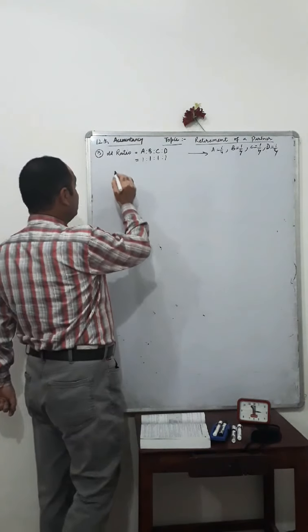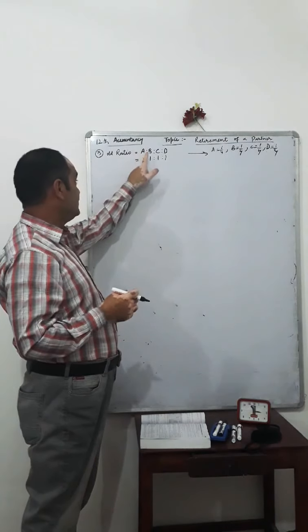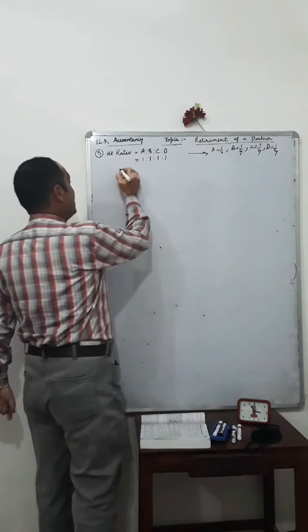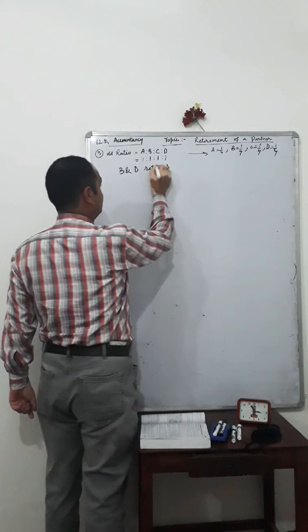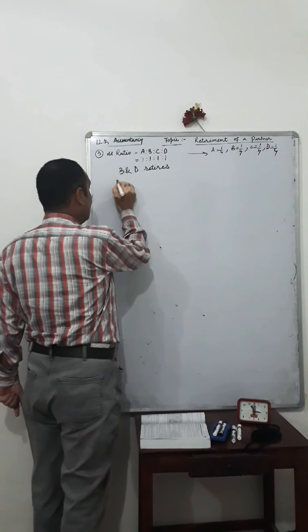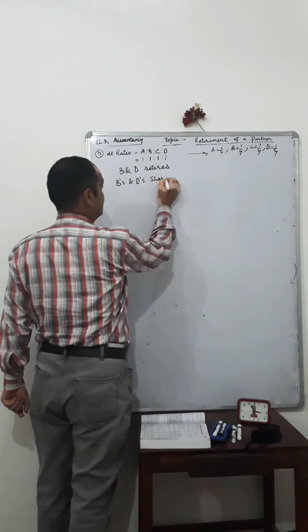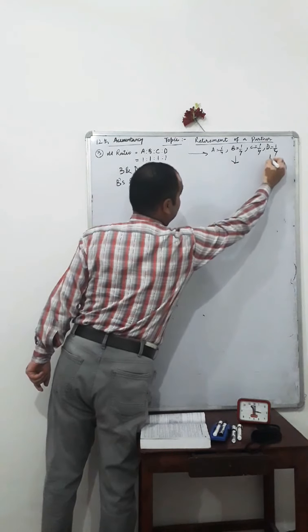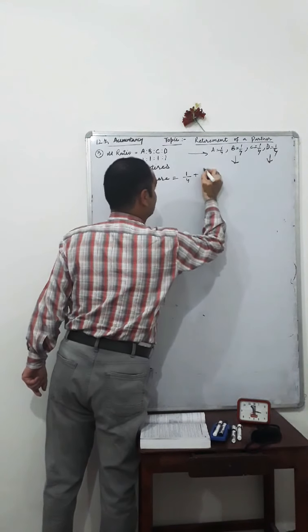Here B and D retire. Dear students, you know our old ratio is A is to B is to C is to D, that is 1:1:1:1. B's share is 1/4 plus D's share is 1/4.